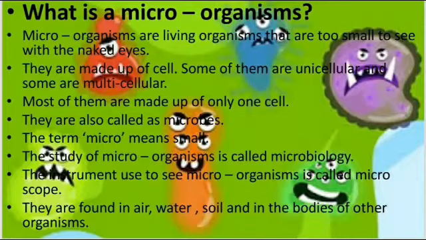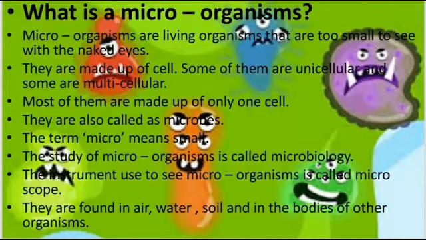The study of microorganisms is called microbiology. The instrument used to see microorganisms is called a microscope. Most of them are made up of only one cell and they are called unicellular microorganisms, and a few of them are multicellular also.